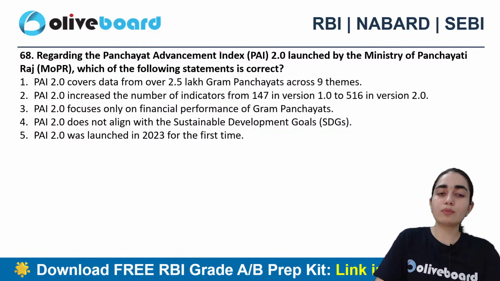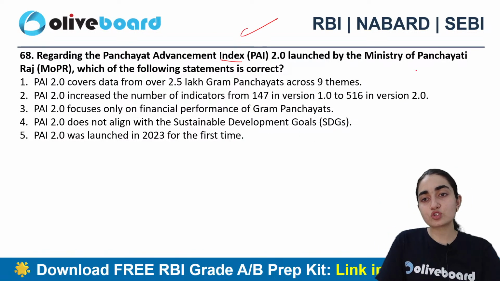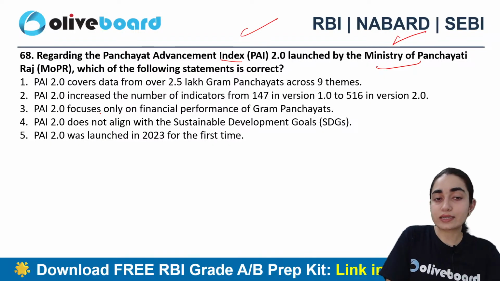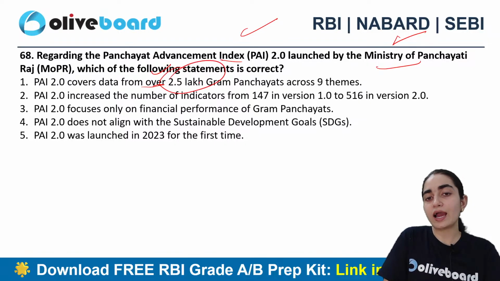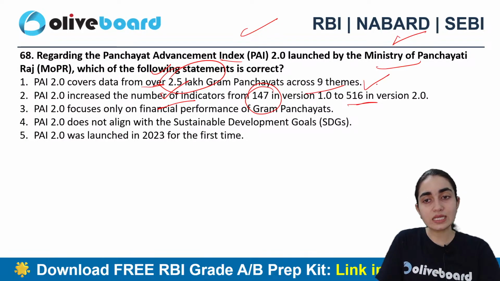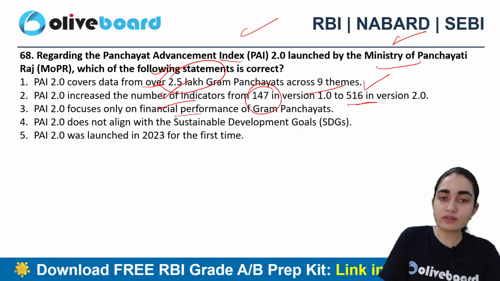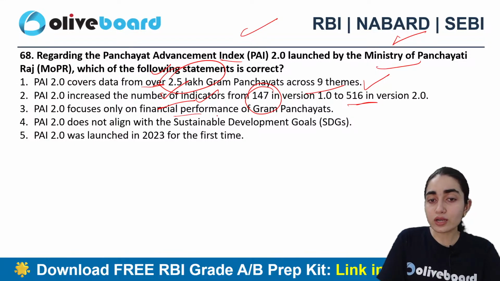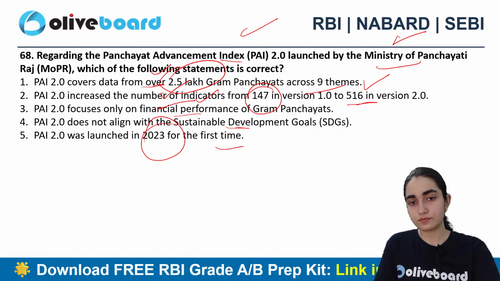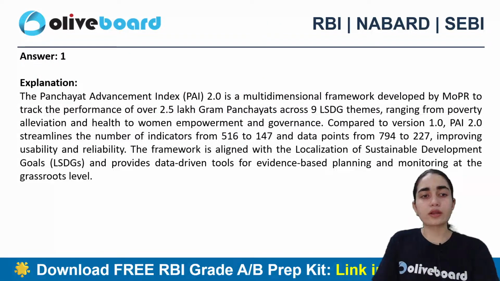Next question is about the Panchayat Advancement Index 2.0, which was launched by the Ministry of Panchayati Raj. Which of the following statements are correct? It covers data from over 2.5 lakh gram panchayats across 9 themes only. It increased the number of indicators from 147 in version 1.0 to 516 in version 2.0. It focuses only on the financial performance of gram panchayats. It does not align with the Sustainable Development Goals. Therefore, it was launched in 2023 for the first time. Which one is the correct answer here? B. All right. So A is the correct answer.